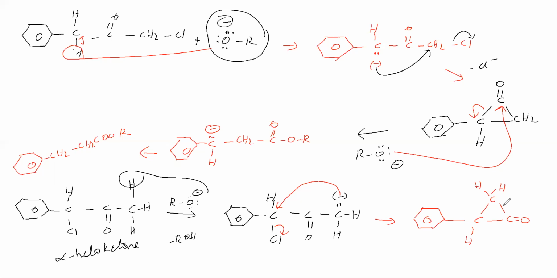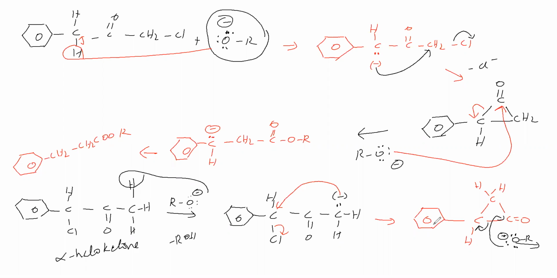What is the next step? Next step is alkoxide attacking the carbonyl carbon. Now we will take alkoxide, RO minus. This alkoxide oxygen is having 3 lone pairs. It is attacking the carbonyl carbon. Now which bond is shifting? This sigma bond is shifting to C because it will become C minus.